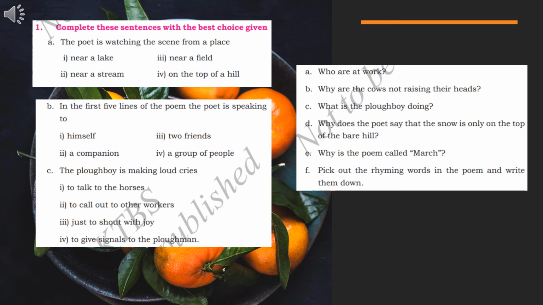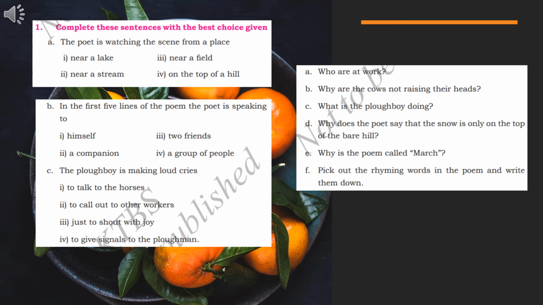Today I'm going to discuss the question answers. I've already completed the poem, that is March, for 6th standard. Which poem did I complete for you? March. So today I'm going to discuss the question answers and exercises of this poem. So please open to your page number 12. Open to your page number 12. So you have exercises. Okay, shall we start, children?